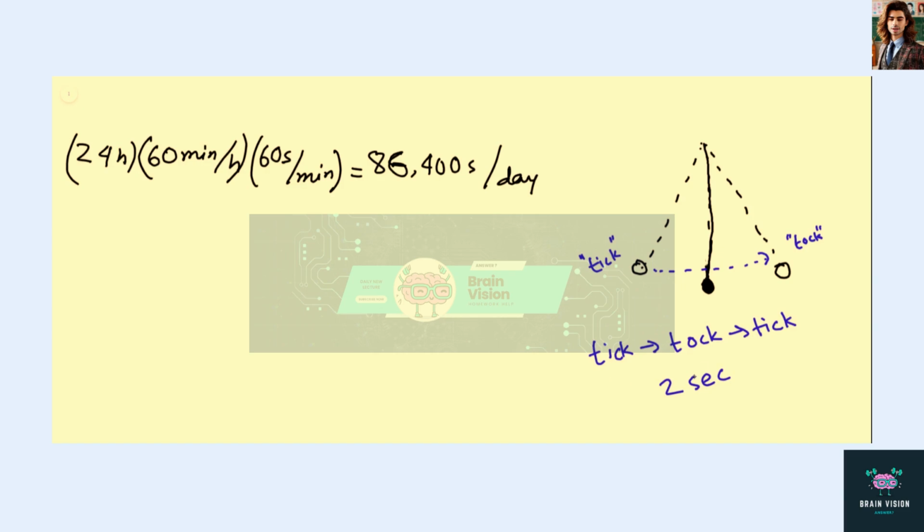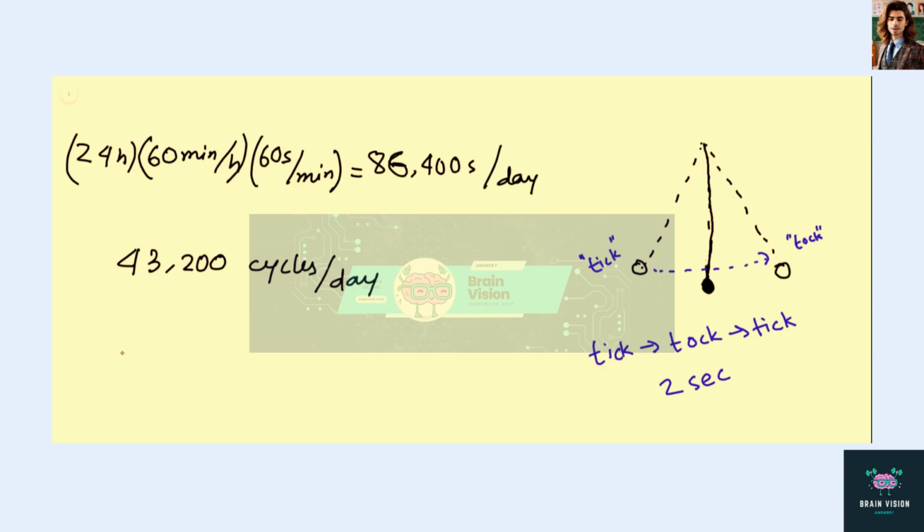So that means, since we see that for a complete cycle it's 2 seconds, the clock should make one cycle in exactly 2 seconds. So the clock should make half of the number of seconds as cycles. So basically it will be 43,200 cycles per day.